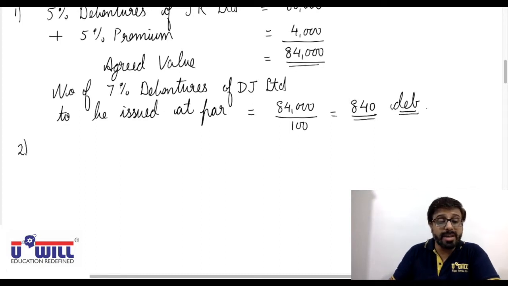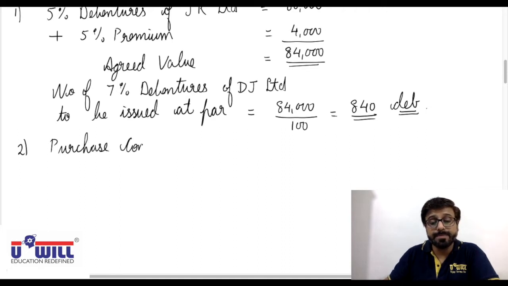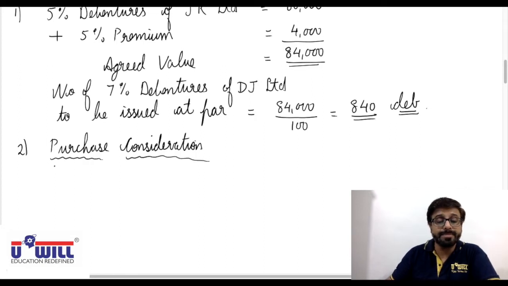Now second working we have to make of purchase consideration by net payment method.